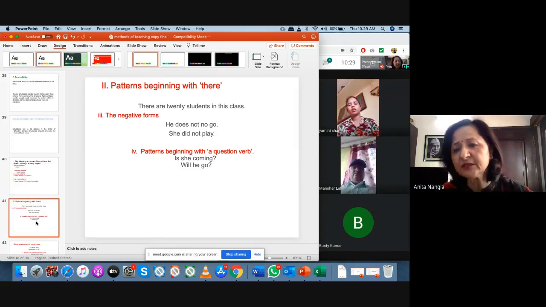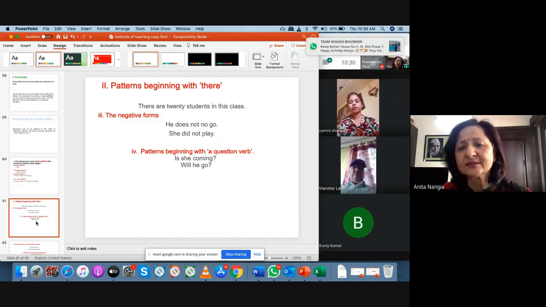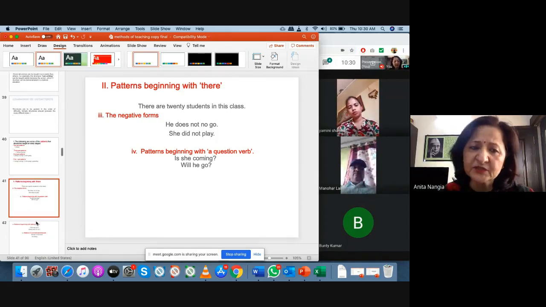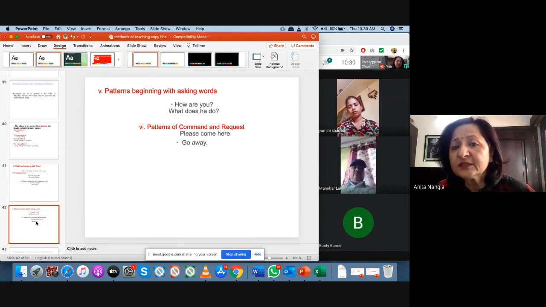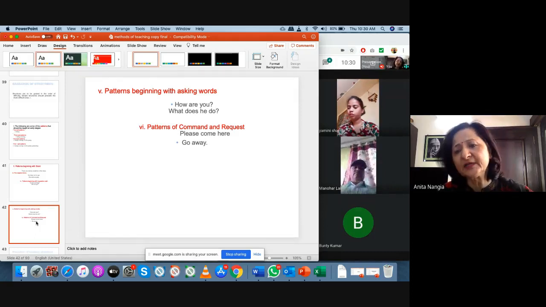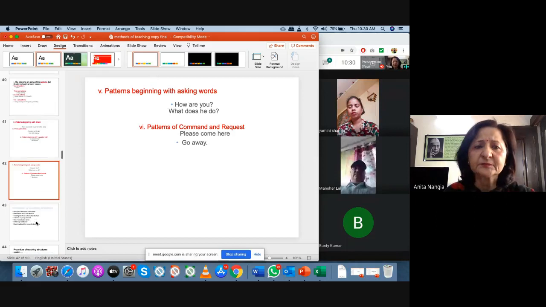Then patterns beginning with the question verb. What is a question verb? What, where, when, how, like this. "Is she coming? Will he go?" Like these question verbs. So you can take up patterns like this. Then patterns with asking words. Asking words are "How are you?" "What does he do?" like this. And patterns of command and request. In the end, you can teach them command and request, like "Please come here," "Please sit down," "Please give me water," or commands like "Go away," "Shut the door," "Out of the class," "Don't get in," these types of things you can take up.